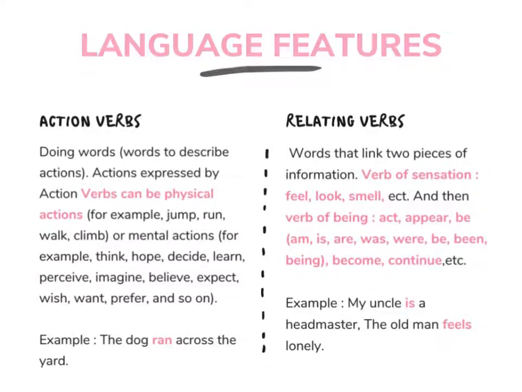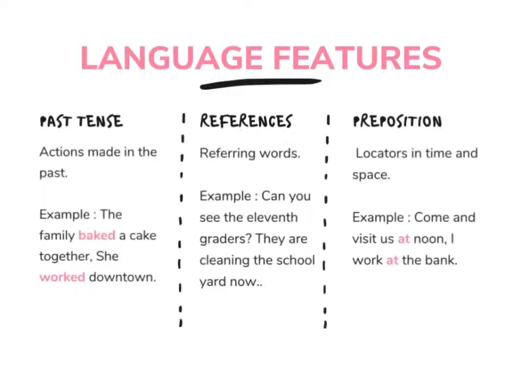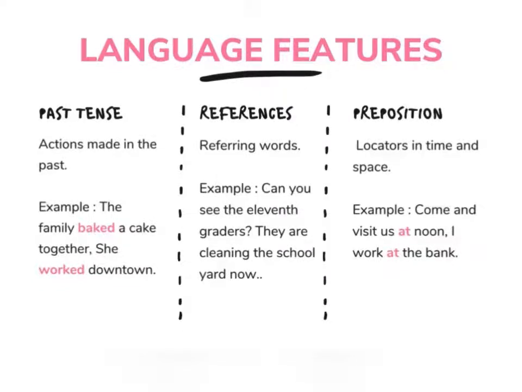For the next feature is past tense. Past tense is used to tell an action made in the past. For the example is, the family baked a cake together. She worked downtown. The sixth, there is references.